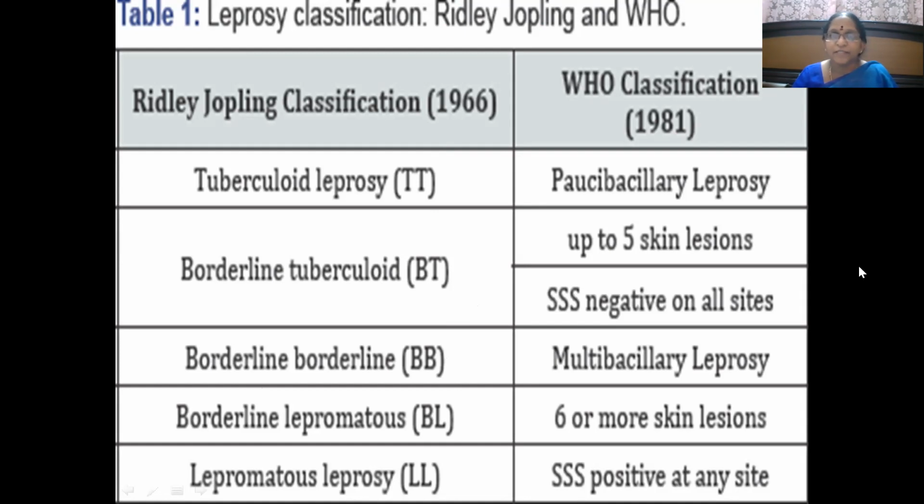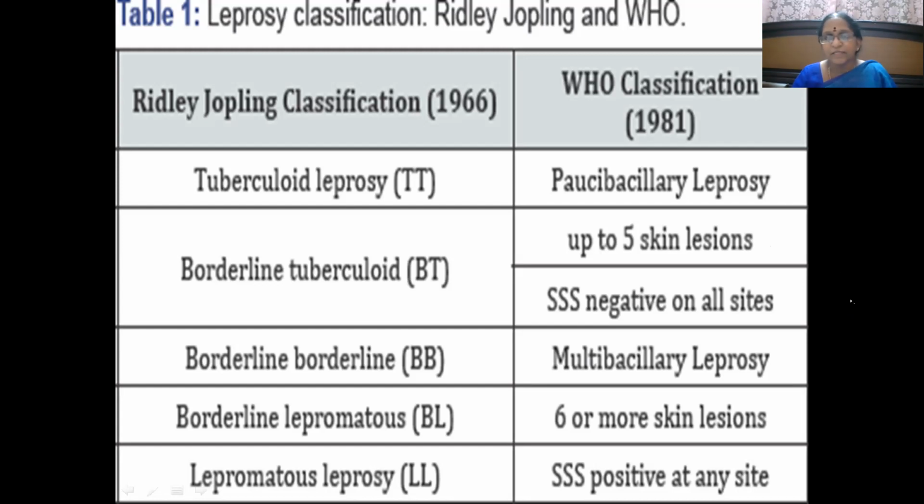Whereas the World Health Organization classified leprosy broadly into only 2 varieties, that is paucibacillary leprosy and multibacillary leprosy. Pauci means very few. So in these patients we can see up to 5 skin lesions, whereas in multibacillary leprosy, we can see 6 or more skin lesions.